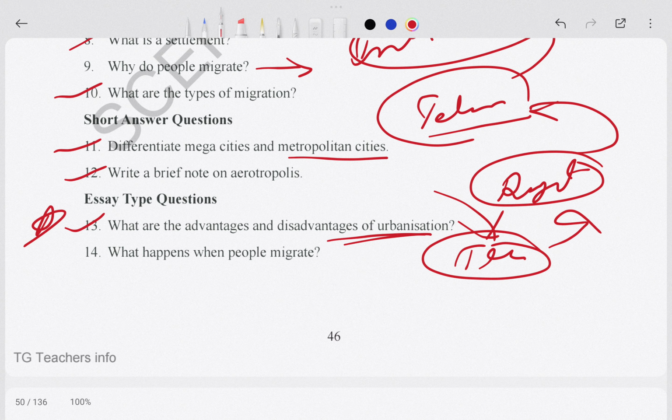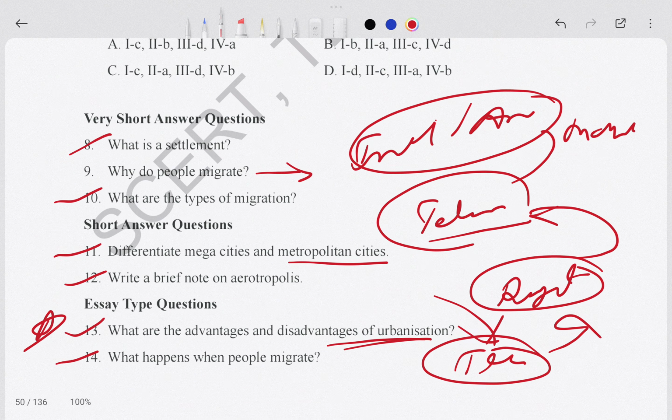Okay, what happens when people migrate? Actually, when people migrate, they leave their states and a lot of things will happen. The culture will change where they stay, they enjoy their cultures, they develop their cultures, and we will see a lot of things. Okay, right, so this is it for this chapter.